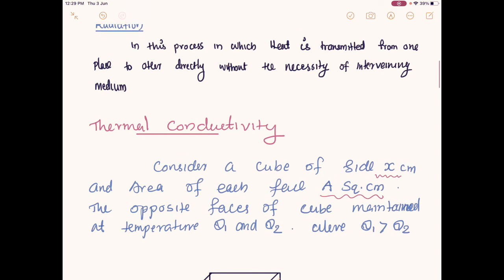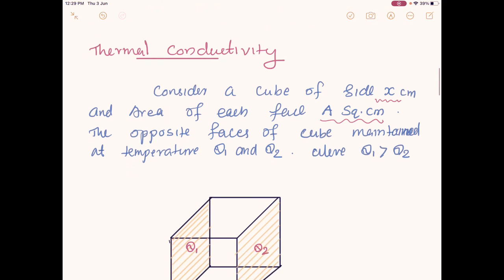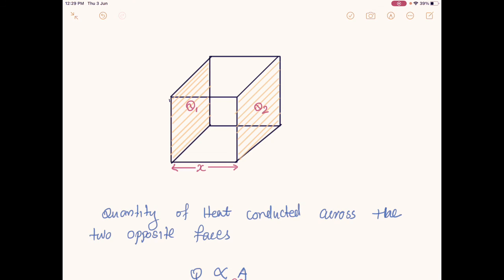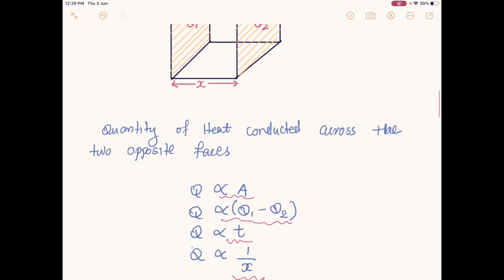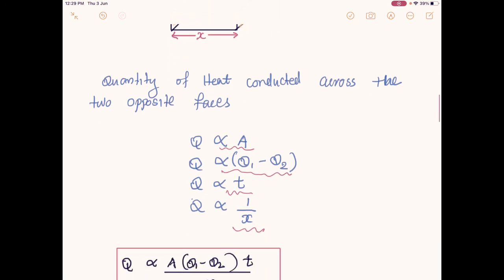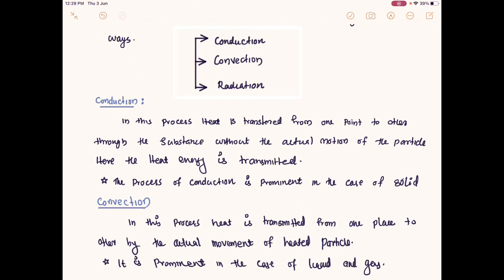The thermal conductivity depends on the area of the material, the temperature difference, the time taken for heat transfer and the separation between the two faces of a material. In that way we can define the coefficient of thermal conductivity. Finally we defined thermometric conductivity. This is all about today's session. Please go through this note and you can make a good note by referring to the textbook. Thank you.